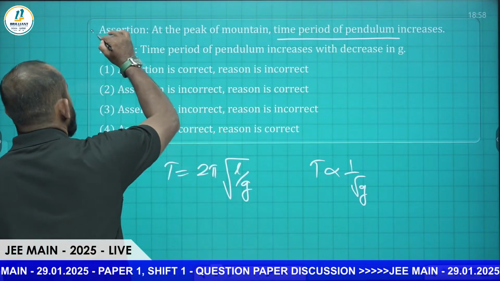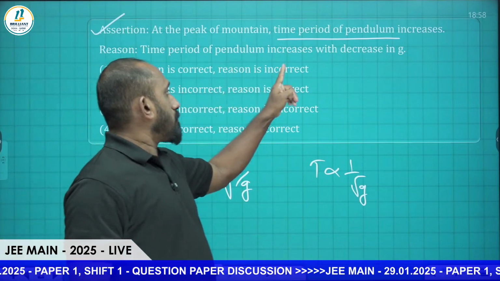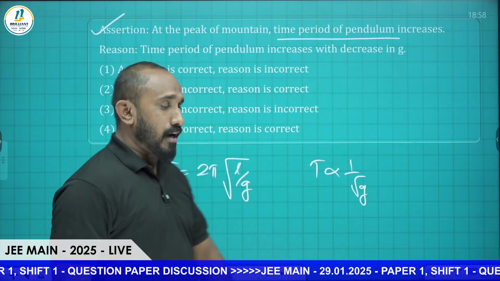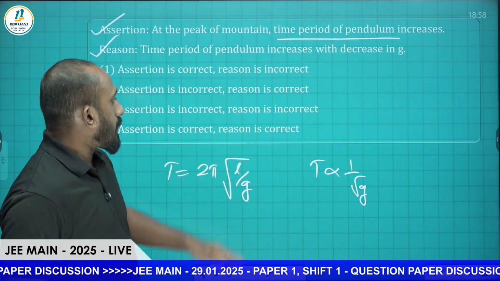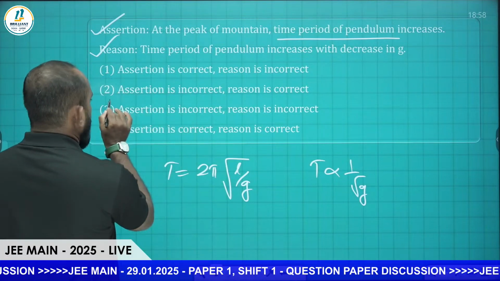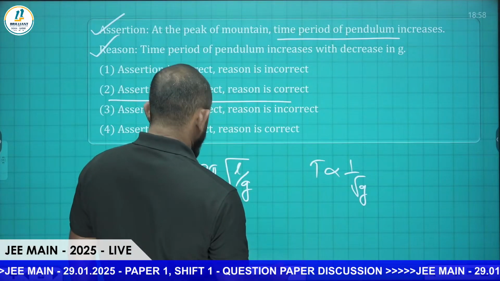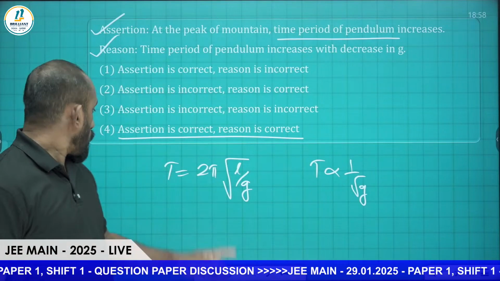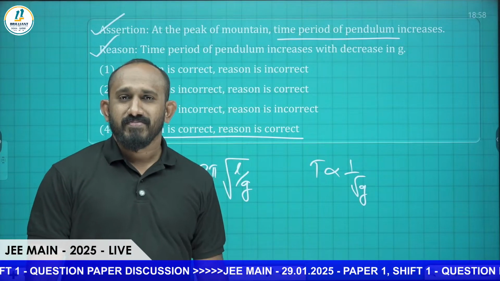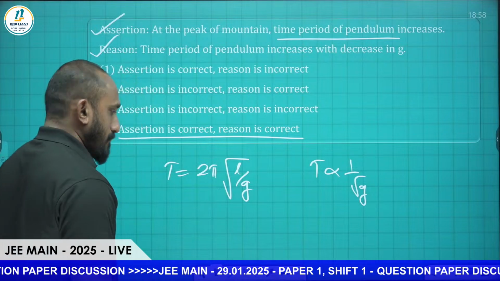So of course the assertion is correct. The time period of a pendulum increases with a decrease in g, that is also correct. So both assertion and reason are correct. The fourth option is right. You got it? Next question, let's see.